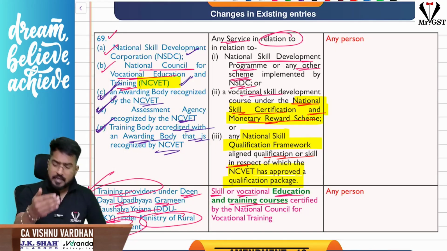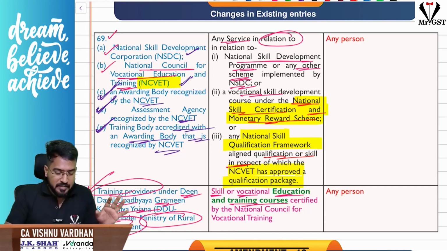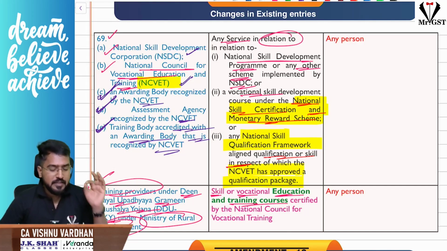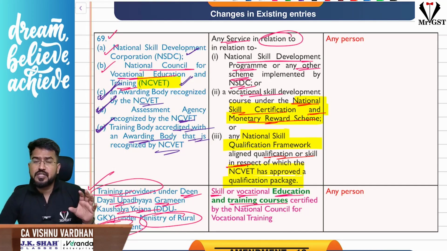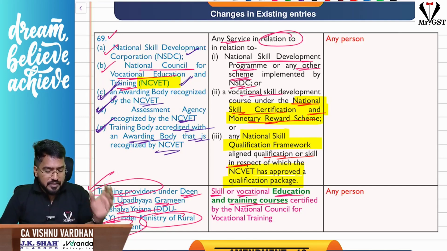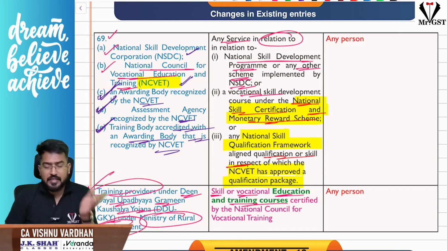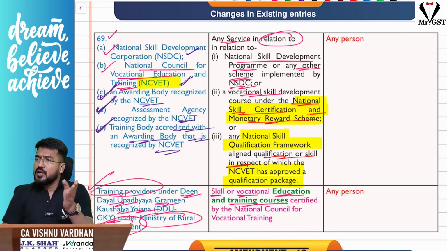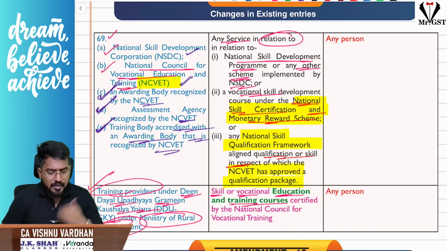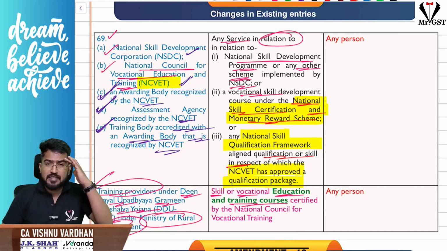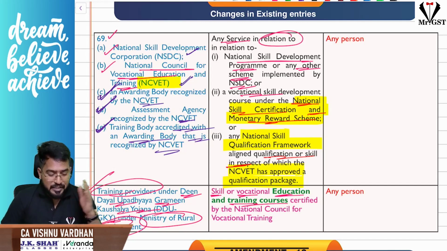Next, there are some amendments in existing entries, just changes in names, nothing major like structural changes. Understand, National Skill Development Corporation, NSDC, or National Council for Vocational Education and Training. These are the awarding bodies recognized by NCVET, or assessment agencies recognized by NCVET, or training bodies which are accredited with any awarding body that is recognized by NCVET. NCVET, remember that: National Council for Vocational Education and Training.